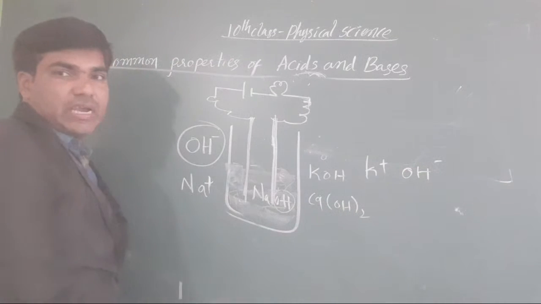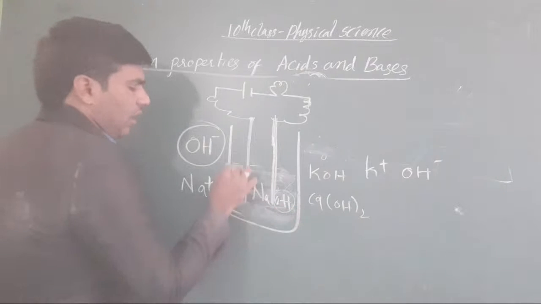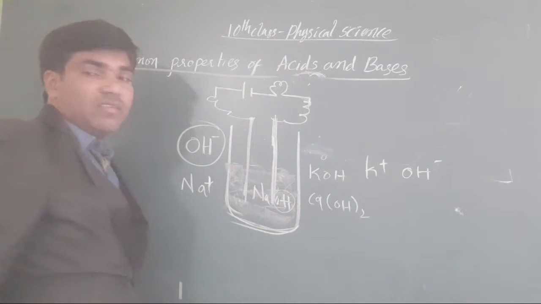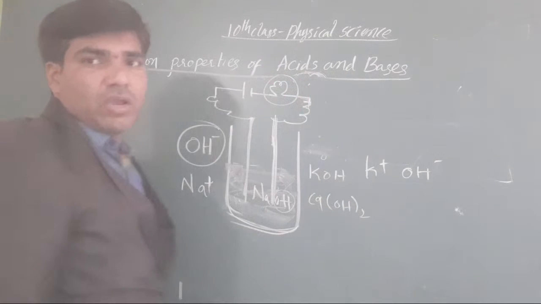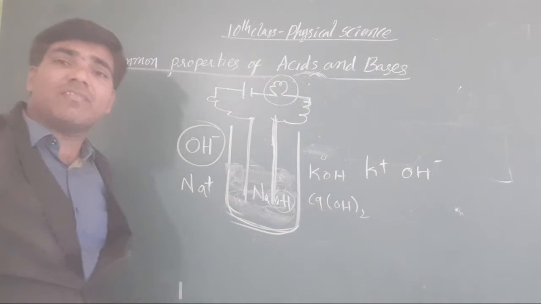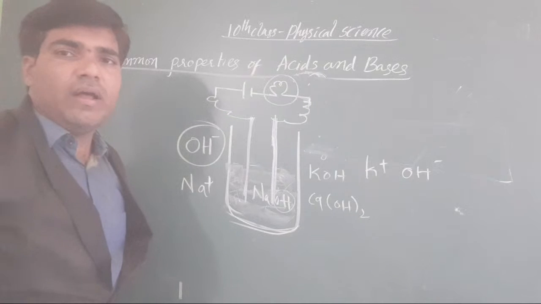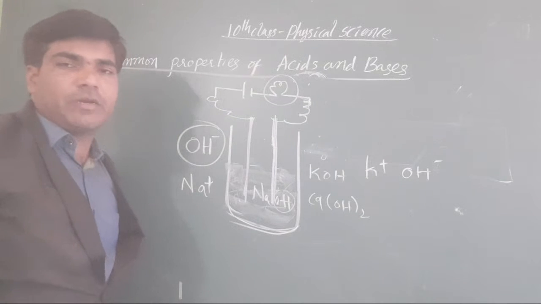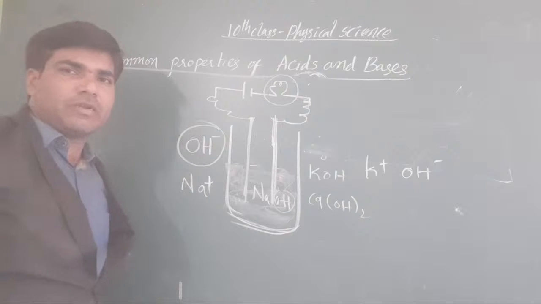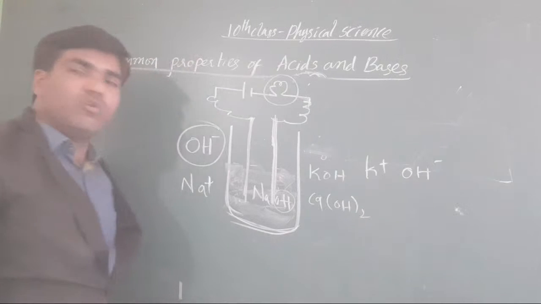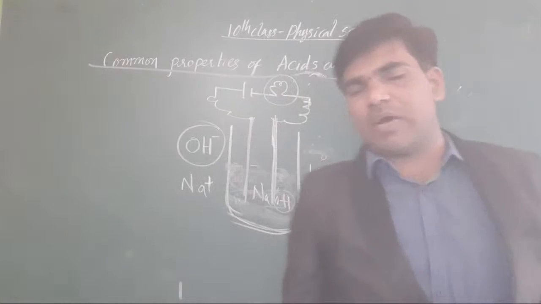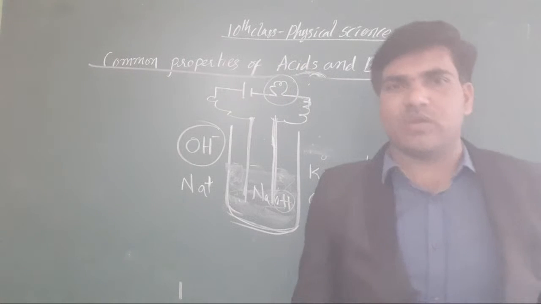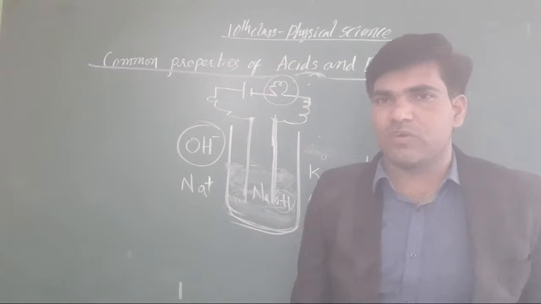It is dividing as our solution undergoes the electrolysis process. It also produces the bulb glow. Clear, all of you? Means what? Base solutions also contain a common property. What is that common property? When base solutions undergo the electrolysis process, OH minus ions are produced for us.